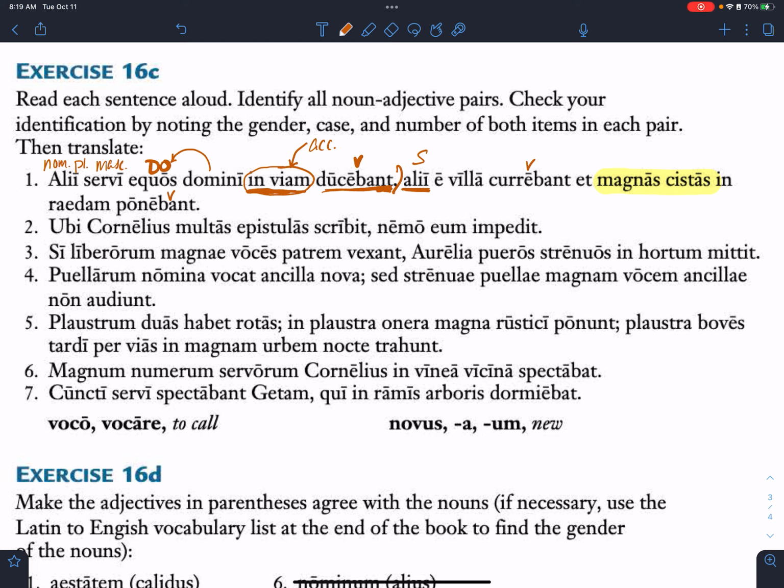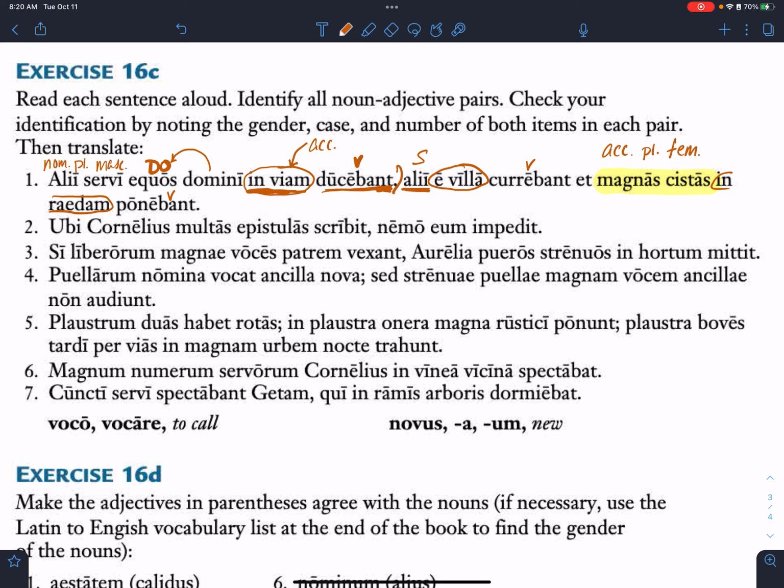What am I going to do with e wila? Circle. Okay. What am I going to do with in raidam? Circle it. Good. So now all we have left to contend with is magnas kistas. Who would like to tell me the gender, number, and case of this noun adjective pair? Annabelle. Exactly right. Accusative, plural, and feminine.